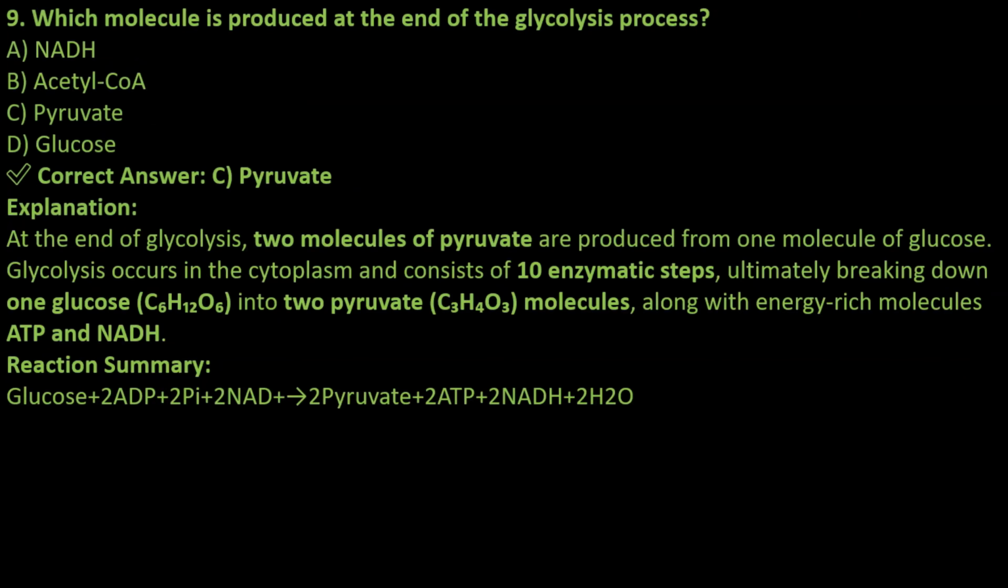Question 9. Which molecule is produced at the end of the glycolysis process? A. NAD. B. Acetyl-CoA. C. Pyruvate. D. Glucose. Answer is C. Pyruvate. Explanation: glycolysis occurs in the cytoplasm and consists of 10 enzymatic steps, ultimately breaking down 1 glucose, C6H12O6, into 2 pyruvate, C3H4O3, molecules, along with energy-rich molecules ATP and NADH. Reaction summary: glucose plus 2 ADP plus 2 Pi plus 2 NAD+ gives 2 pyruvate plus 2 ATP plus 2 NADH plus 2 H2O.